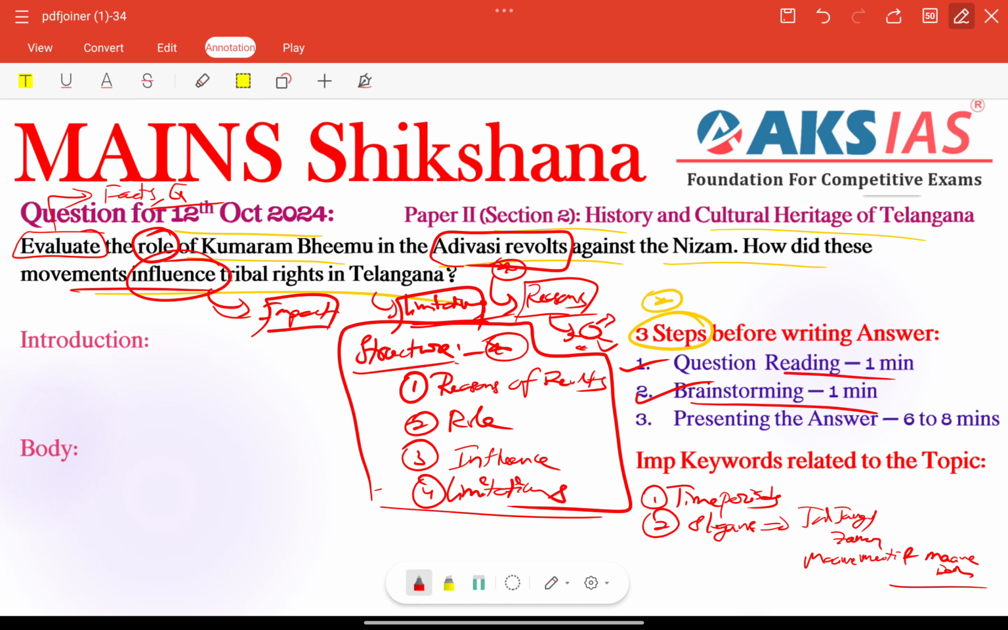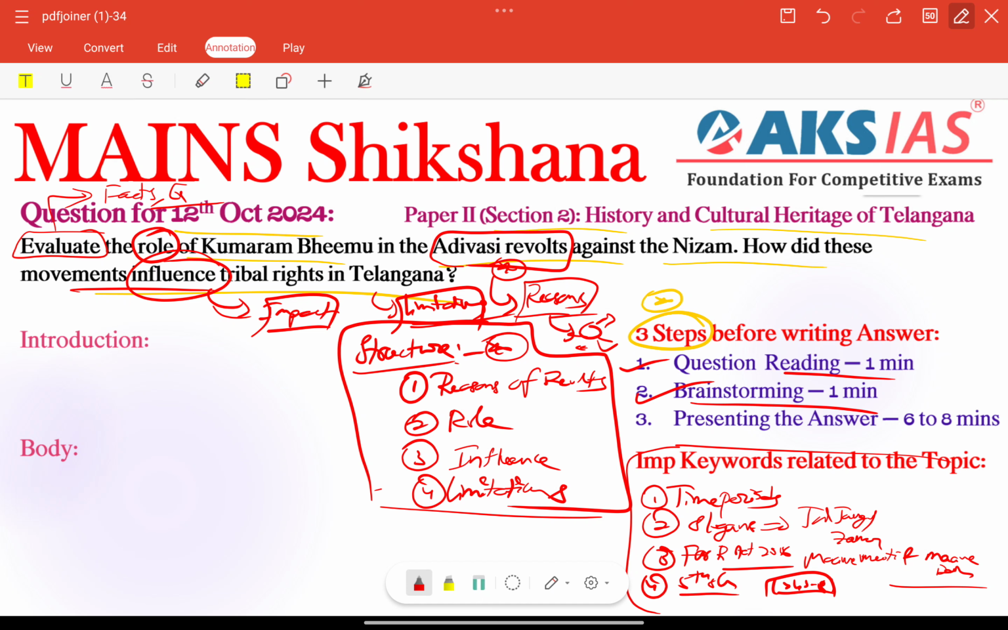And also we can connect the Forest Rights Act, 2006, which is very important regarding the relevance of the topic. Also the Telangana peasant armed struggle, 1946 to 51, was influenced by these movements. We can also add important provisions like the Fifth Schedule, which were created only after the impact of these movements. So these provisions and articles need to be included. So this is the brainstorming session.